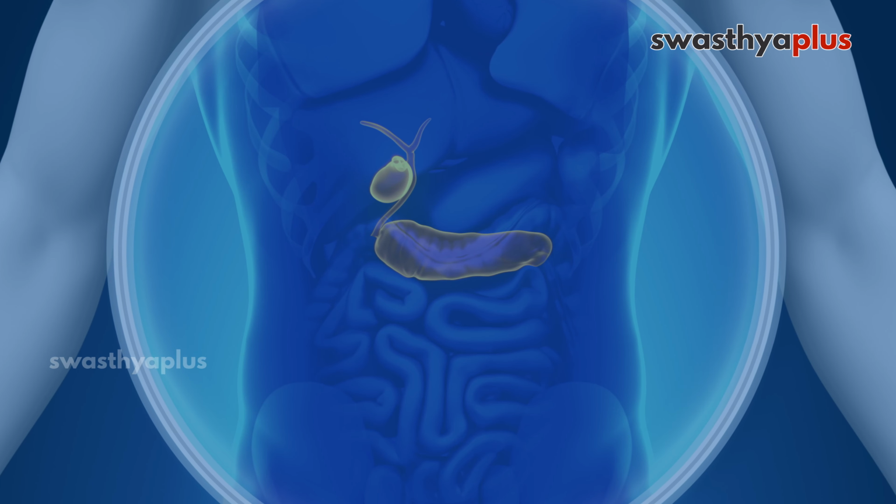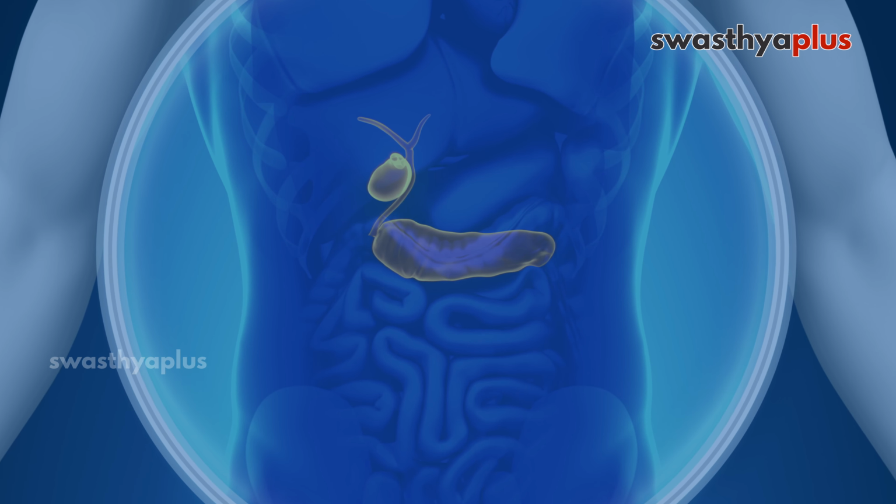And the gallbladder polyp, a polyp being something that can be seen anywhere in the body. If the polyp is in the gallbladder, if there are multiple polyps, or if the size of the polyp is more than 1 centimeter, then this polyp can also become cancer. In simple language, it is commonly seen in females, commonly after the age of 40 or 50, and in fatty females. These are the risk factors for gallbladder cancer.